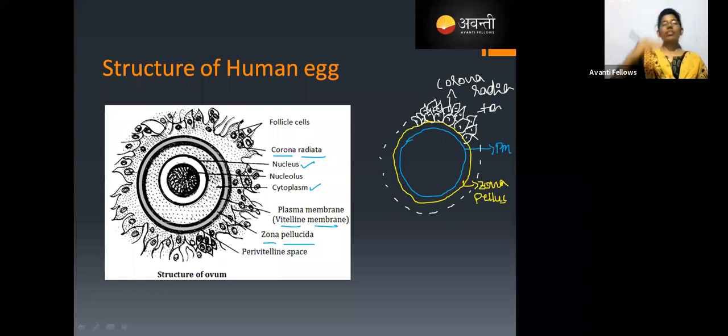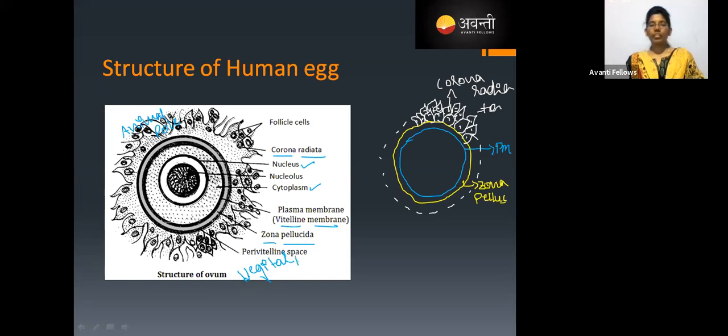Yes, just slightly near to the plasma membrane. So based on that, we have two poles. The pole where the nucleus is near, that pole is called the animal pole. Animal pole is where the nucleus is near to the plasma membrane, and opposite to that is called a vegetal pole.